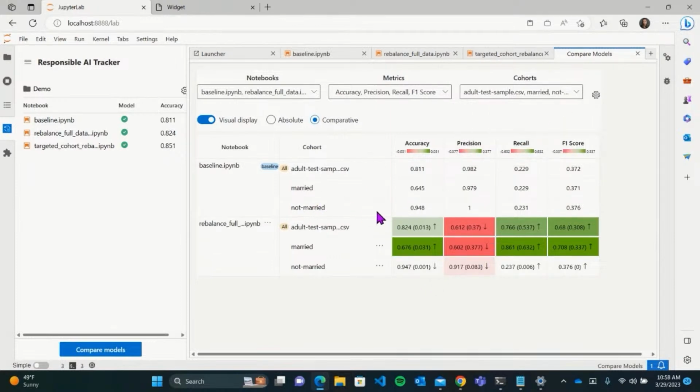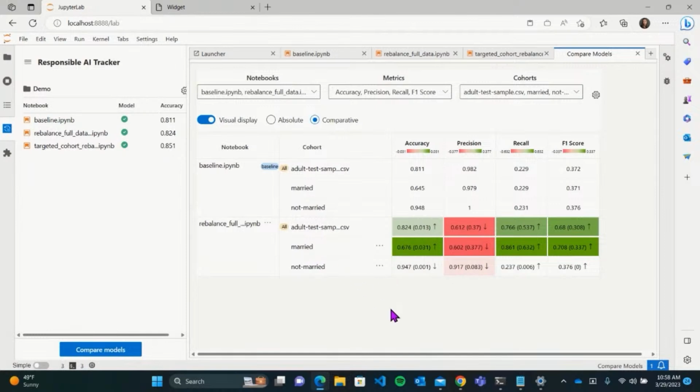Let's start with the baseline. You can see that the not married cohort already has quite a decent performance in the first place. The married cohort, post rebalancing, seems to have improved in accuracy, but again, we see this drop in precision and not much change for the not married cohort. So this really gets us thinking: if this is the case, why don't we try a more targeted approach where we simply focus on the married cohort? And since the not married cohort already has decent performance, why don't we just leave it as it is?